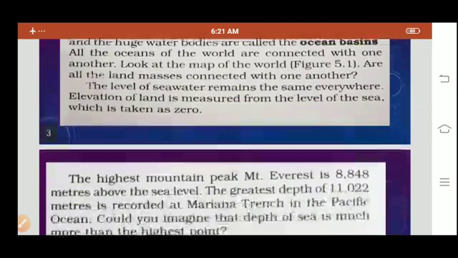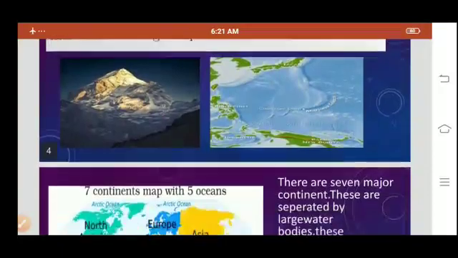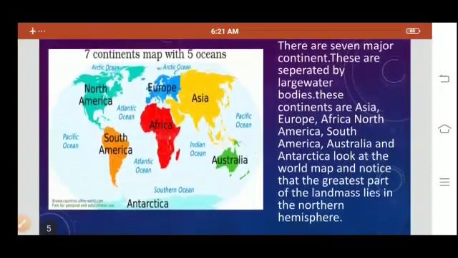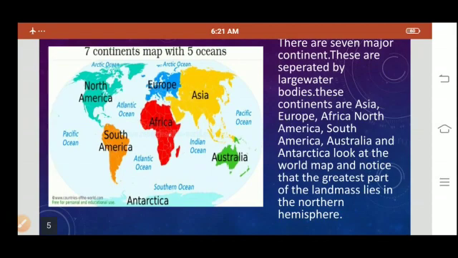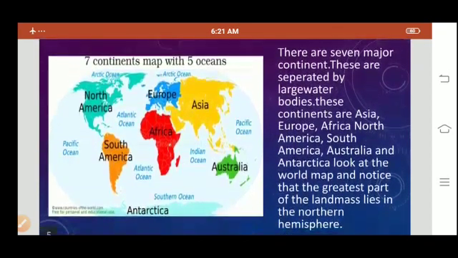So now we are going to study about the 7 continents. All of you open textbook page number 32 and we will start reading continents. There are 7 major continents. These are separated by large water bodies. These continents are Asia, Europe, Africa, North America, South America, Australia, and Antarctica. Look at the world map and notice that the greatest part of land masses lies in the northern hemisphere.